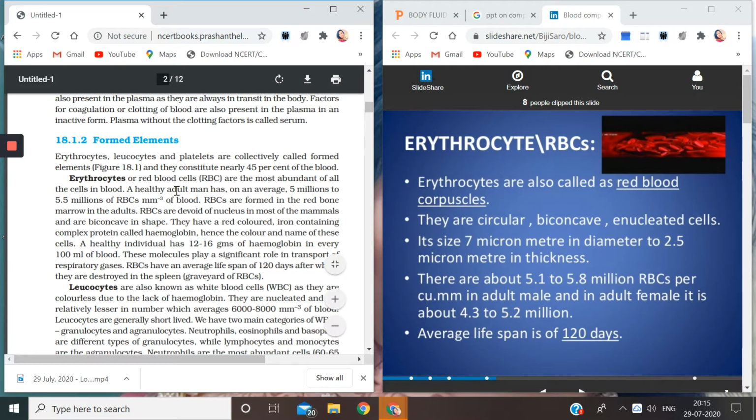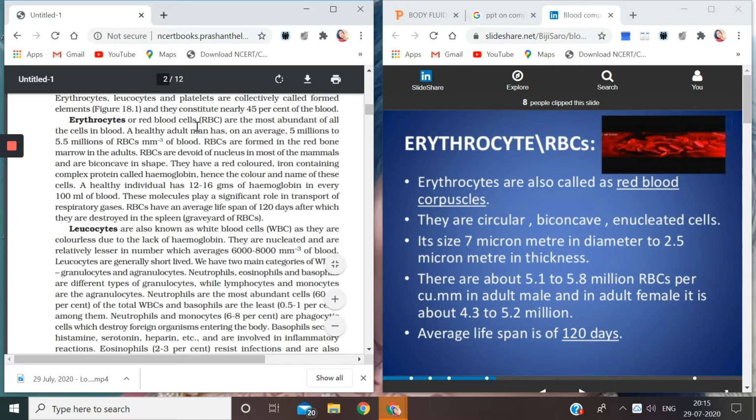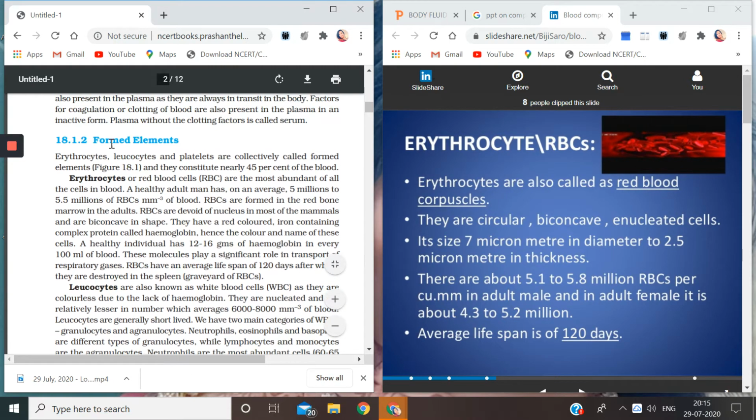As you see in front of you, I have opened your NCERT plus the PPT here. So, let's start. Formed elements. Erythrocytes. Now, please mind that you have to write the spellings very correctly. Erythrocytes, leukocytes, and platelets.